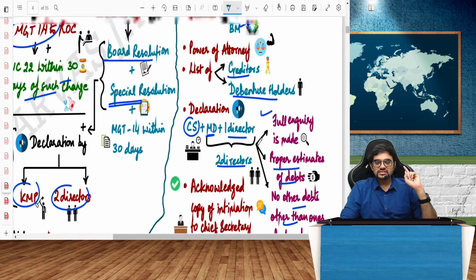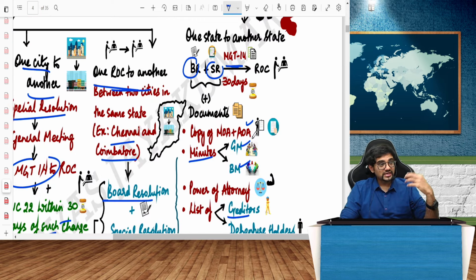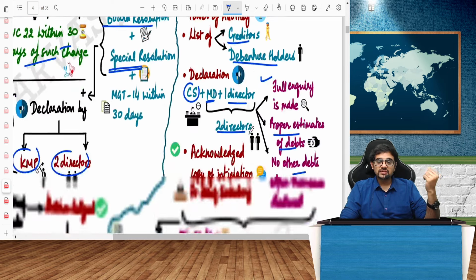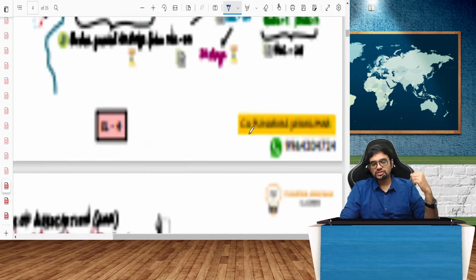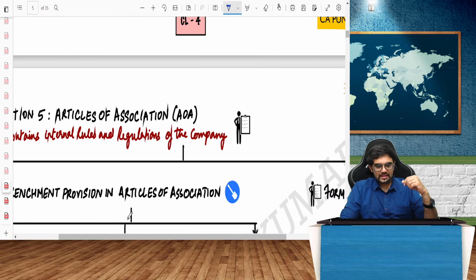This is what, guys, shifting of office from one state to another state. All these things can come in the exam, 2 marks, 3 marks, 4 marks questions, very much so. Moving on now.